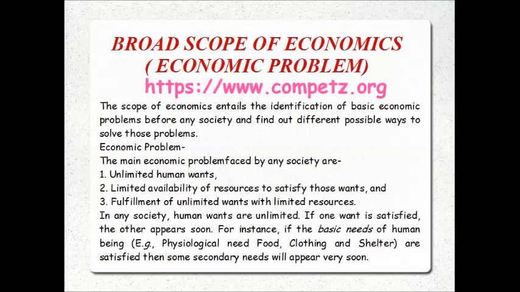A particular quantity of a particular good or service can be produced in many different ways. The economy must choose a particular way of producing those specified goods and services in the specified amount. Moreover, this must be done for each of the different goods and services that the economy wants to produce. So friends, here we are talking only of one quantity. There are various products, services, and quantities to be discussed. These all are mainly the reasons behind the economic problem.